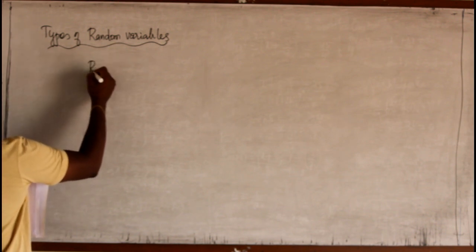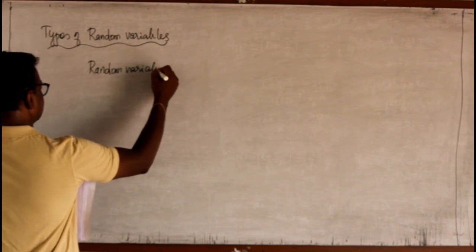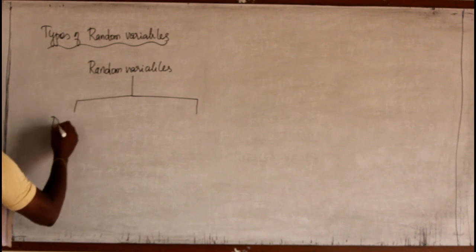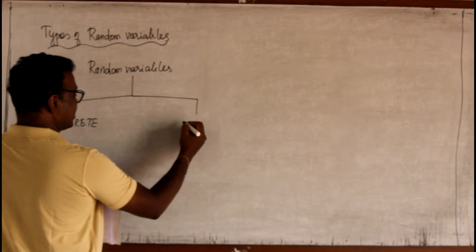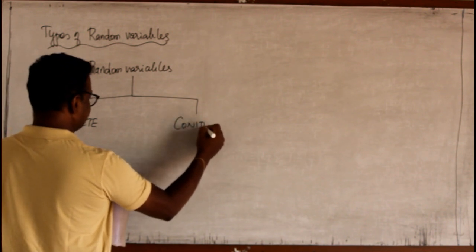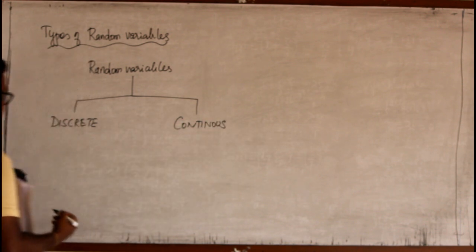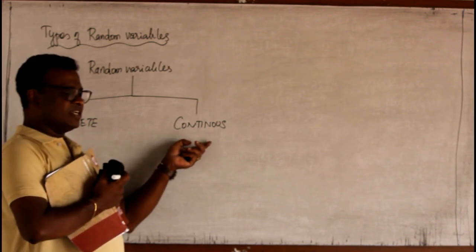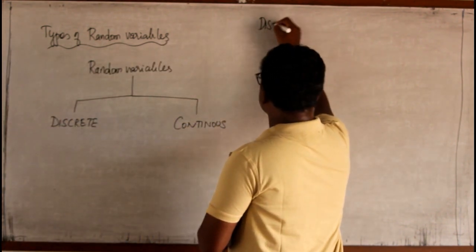There are two types of random variables. One is known as discrete random variable, and another one is continuous random variable. Now, we shall study only about the discrete random variable. We will be studying about the continuous random variable in a separate exercise. So, discrete random variable.